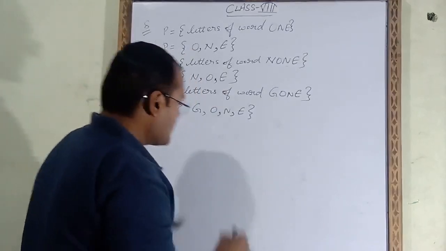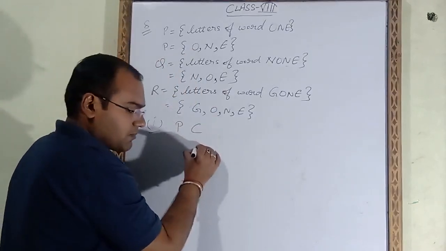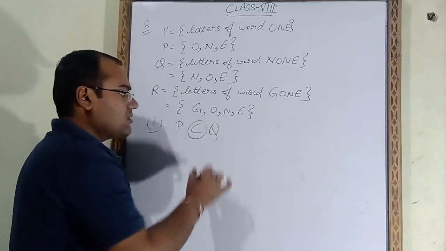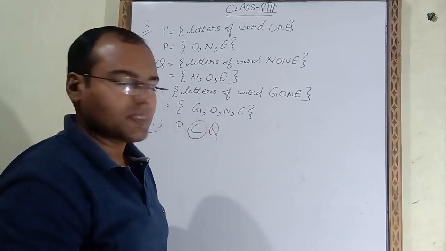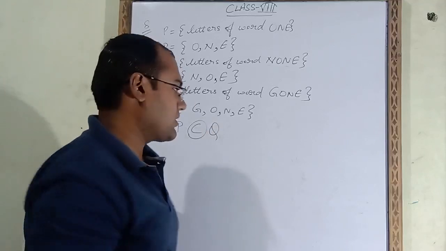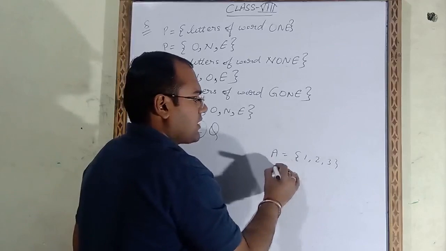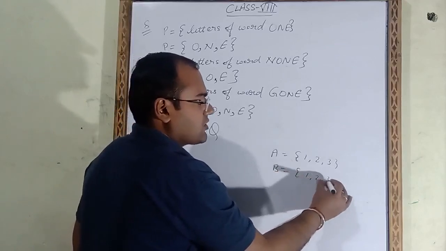First part is P is proper subset of Q. This symbol is called proper subset. For proper subset, what you have to remember, suppose I have taken A set 1, 2 and 3 and B set 1, 2, 3, 4.